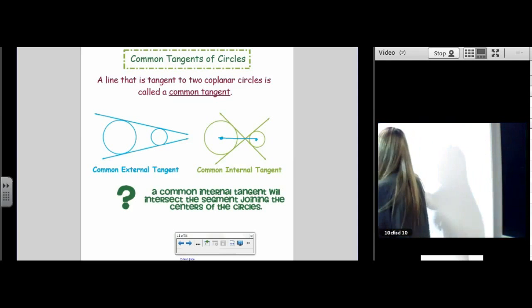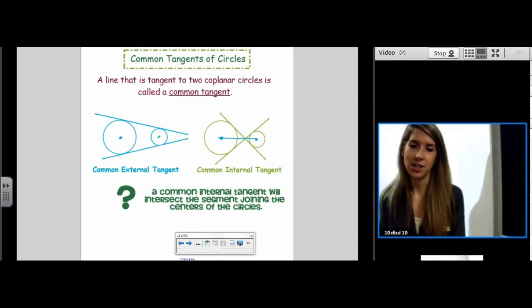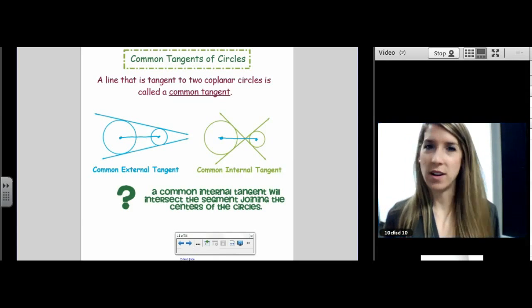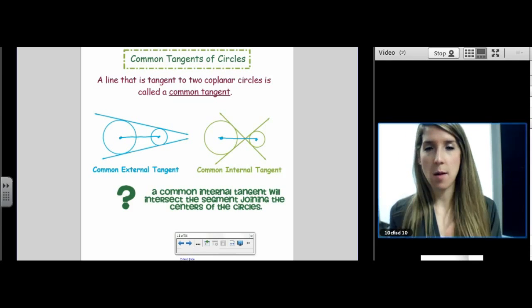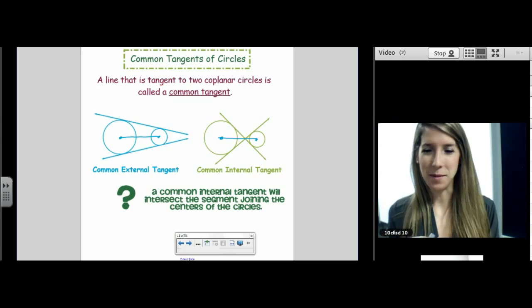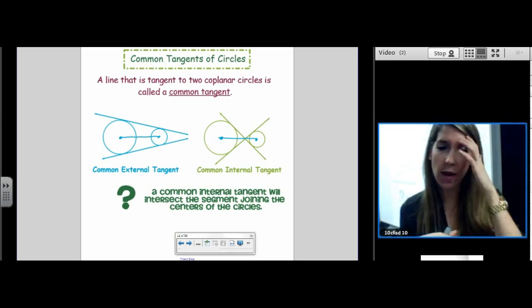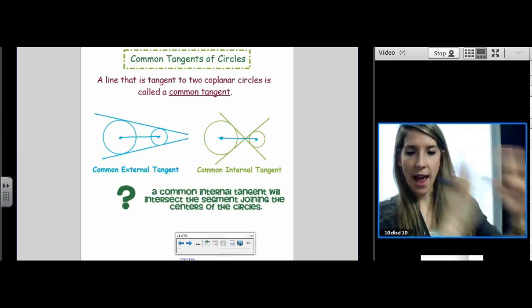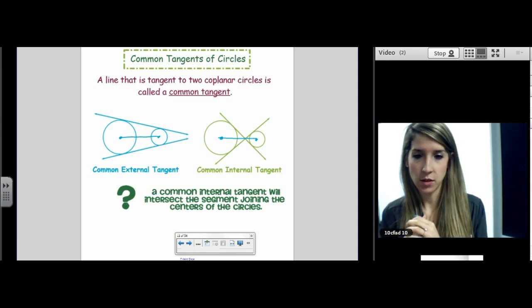Absolutely. Do the blue tangent lines intersect the segment I just drew? Nope, no intersection. So that's how you tell the difference between common external and common internal. Chopsticks, they look like chopsticks to you? So just sketch a quick picture of what it looks like and write external, and then a quick picture of what it looks like and write internal. Don't spend a lot of time writing this.